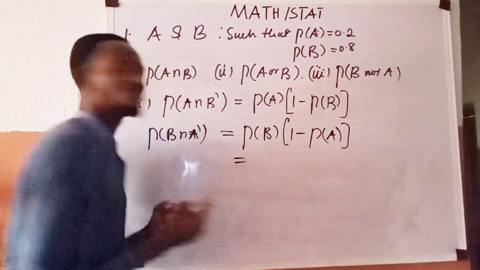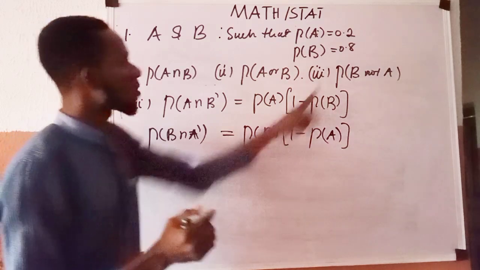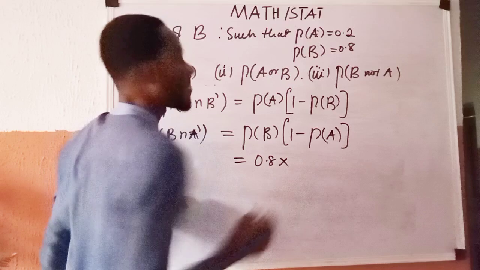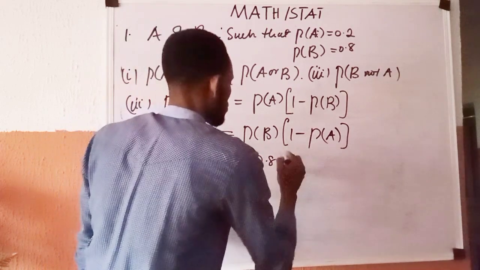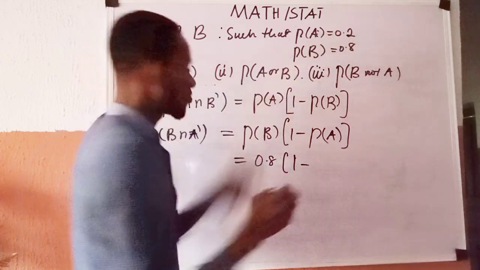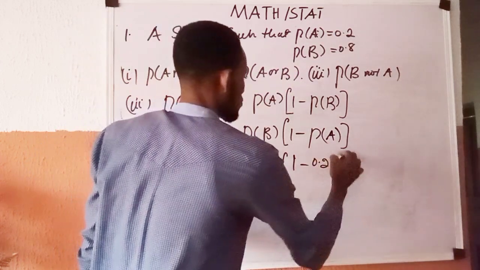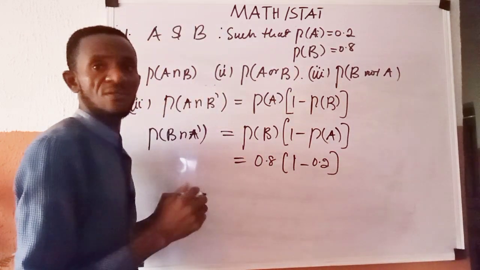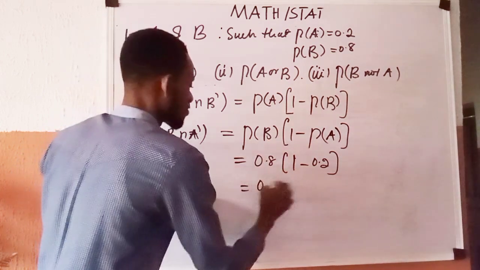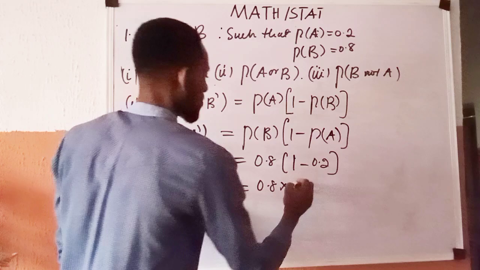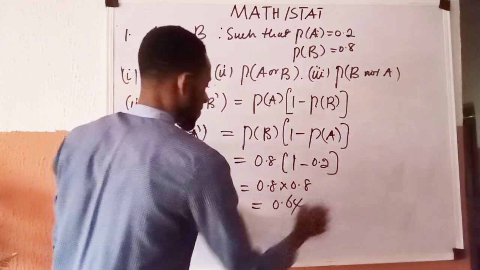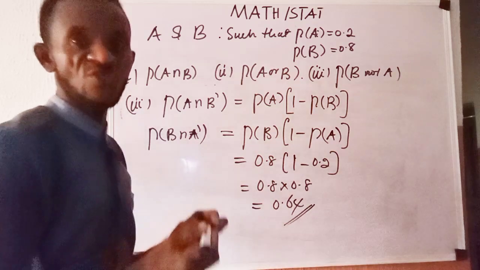So this equals. P of B is 0.8. So you have 0.8 multiplied by, let me say just open a bracket, here is 1 minus P of A, which is 0.2. So you have 0.2. Close up the brackets. So this is now going to be 0.8 multiplied by 1 minus 0.2, which is 0.8. And then this is 0.64. So you have now been able to show it.